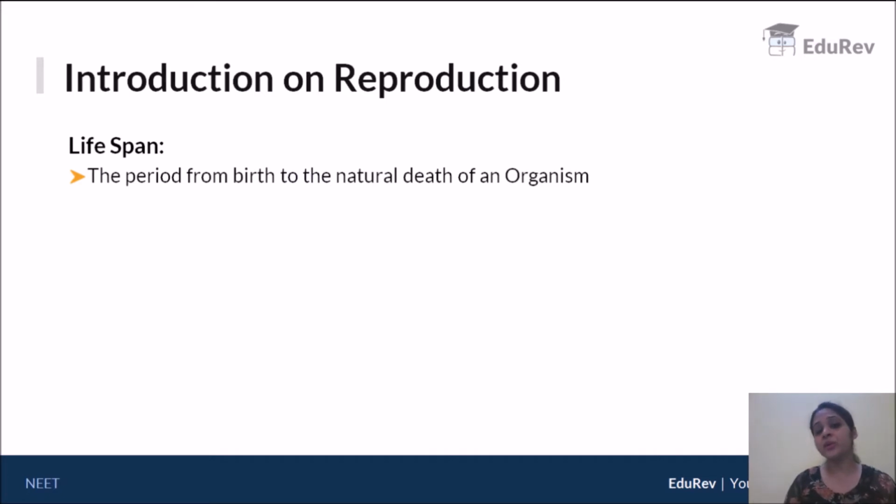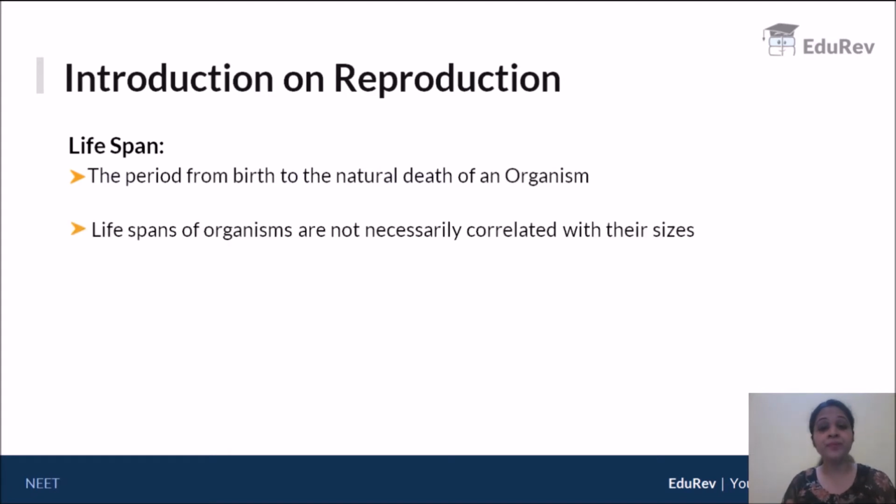Now, the next question that we can think about is, does the lifespan of an individual depend on his or her size? Does it depend on the organism size? For example, maybe we would take an ant. An ant being small, we may say that the lifespan is really short, whereas if we take an elephant, we may say that the lifespan is really long. However, we need to understand that the size of the organism does not really define its lifespan.